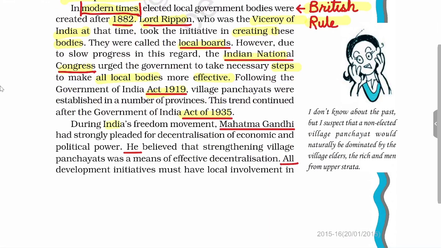Then during India's freedom movement, Mahatma Gandhi was a strong advocate of local government in India, and it was based on this idea of little republics. According to Mahatma Gandhi, villages are little republics since from an economic point of view they are self-sustainable, and so from a governance point of view they should be made self-sustainable by creating panchayats and making them more effective.